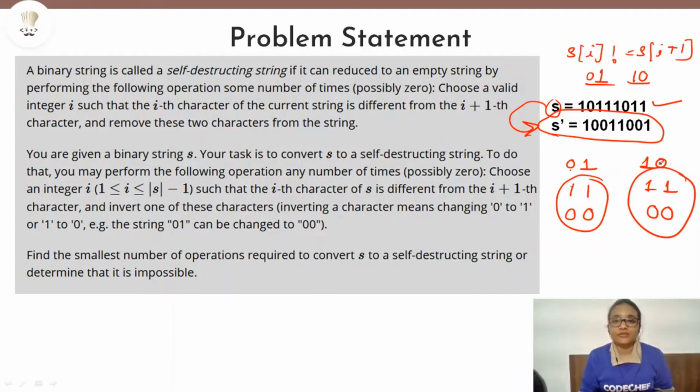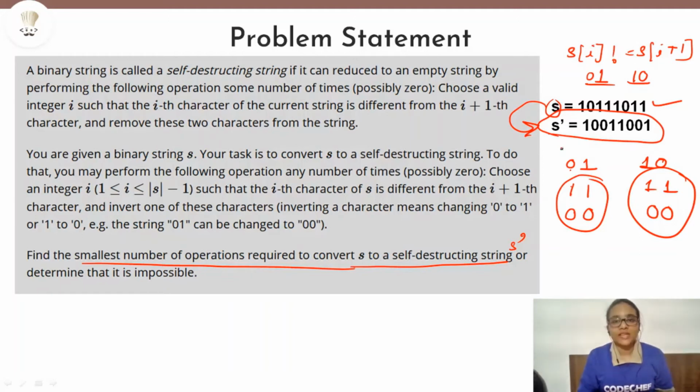And we have to find out what is the smallest number of operations required to convert string s into a self-destructing string s dash. So how many operations, that means the smallest number of operations, are required such that we can convert our string s into a self-destructing string.